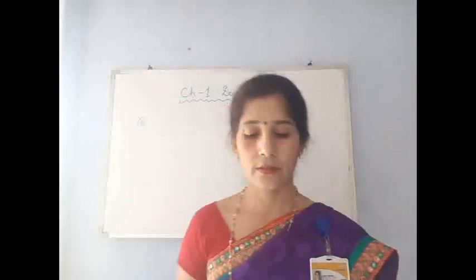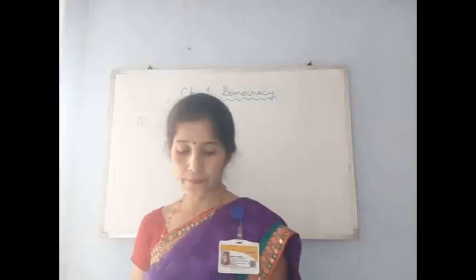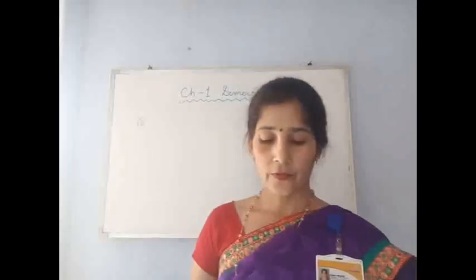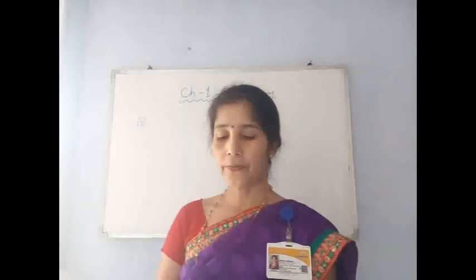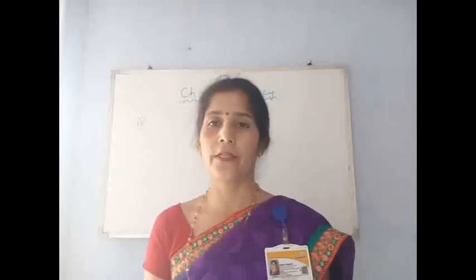Now next category is short answer question. Question number B. First question is, what do you mean by absolute monarchy? Name one country which follows this form of government.